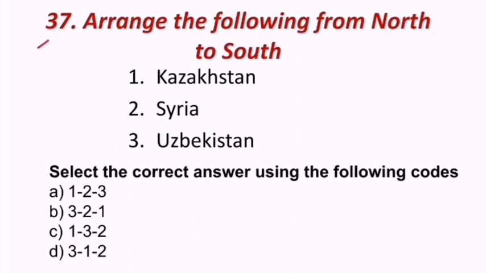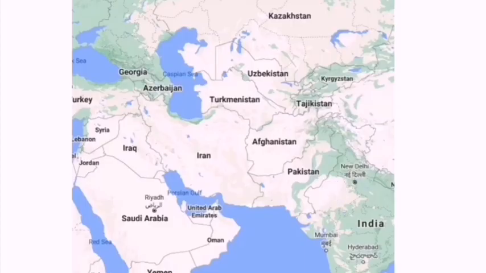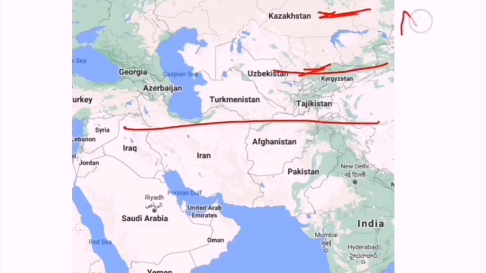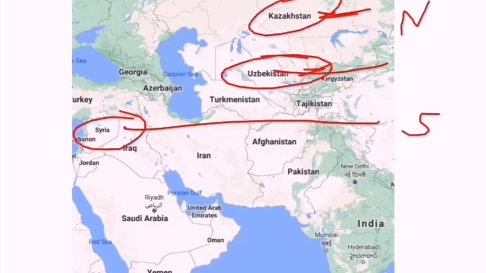Next question reads, arrange the following from north to south. Kazakhstan, Syria, Uzbekistan. Kazakhstan is here and Uzbekistan is second, Syria is third. So north to south, first is Kazakhstan, next is Uzbekistan, third is Syria.